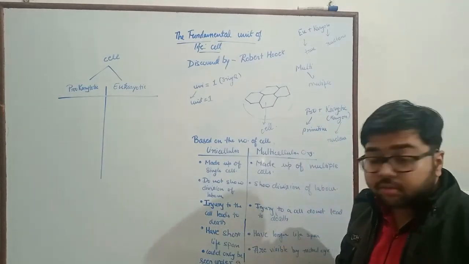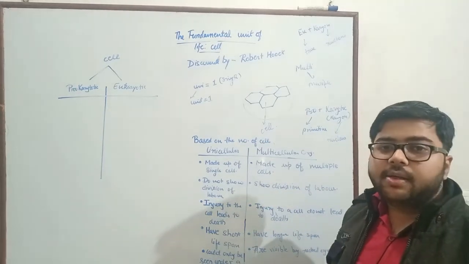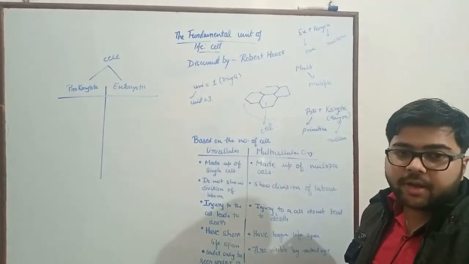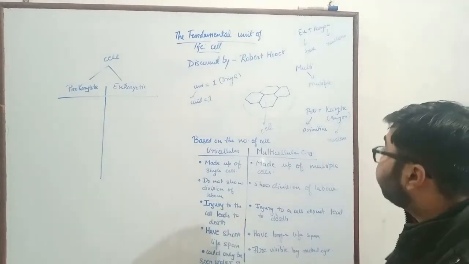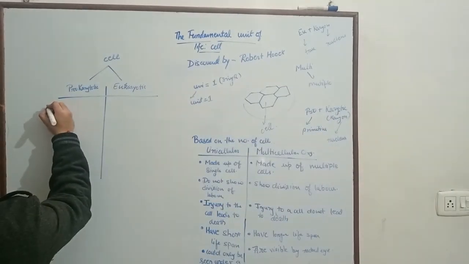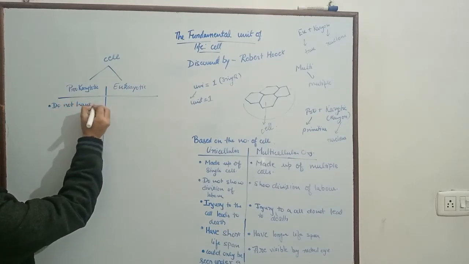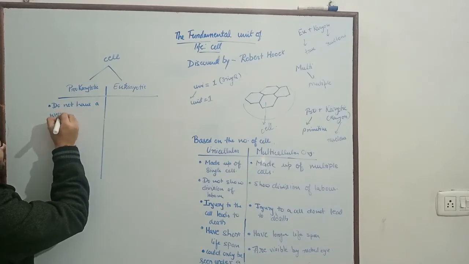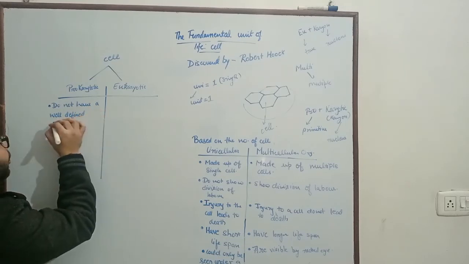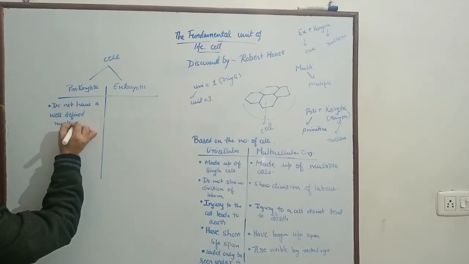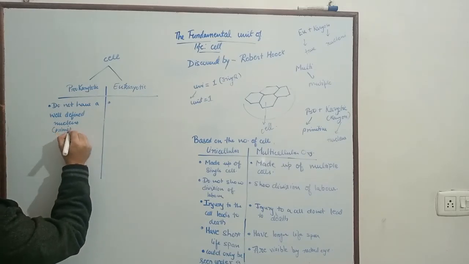Now, what about the nucleus? The nucleus is a part of the cell that contains the genetic material of an organism, which is to be passed to the next generation. The prokaryotic cells do not have a well-defined nucleus, or rather have a primitive type of nucleus.